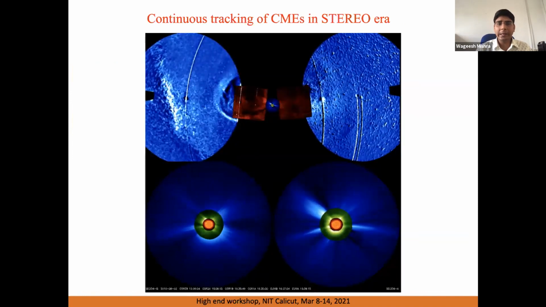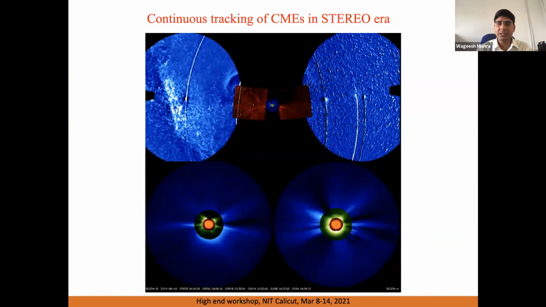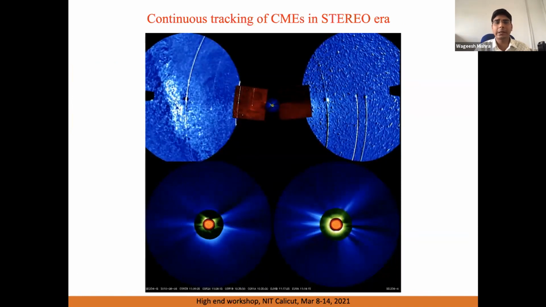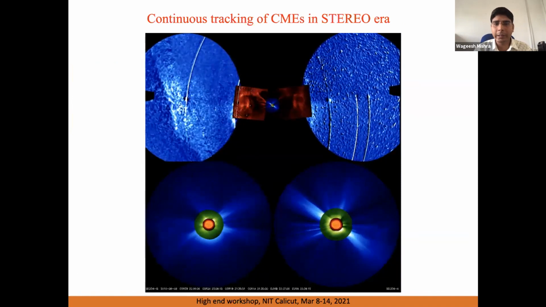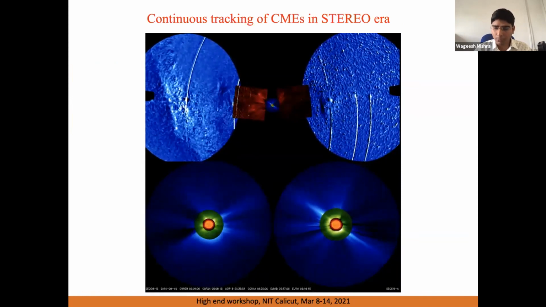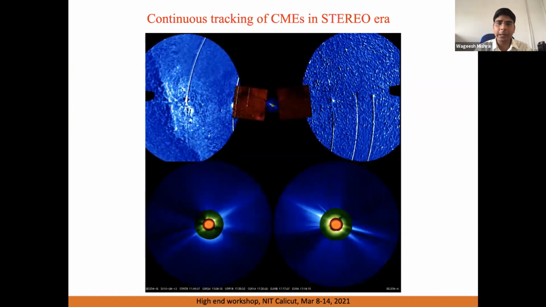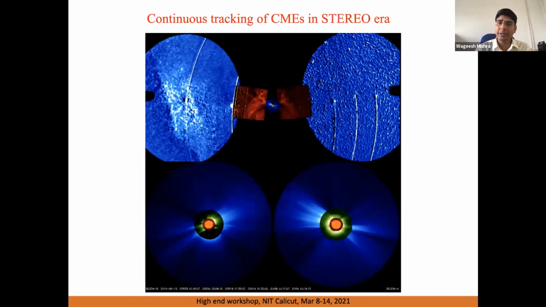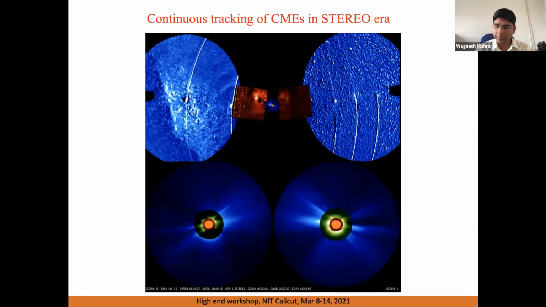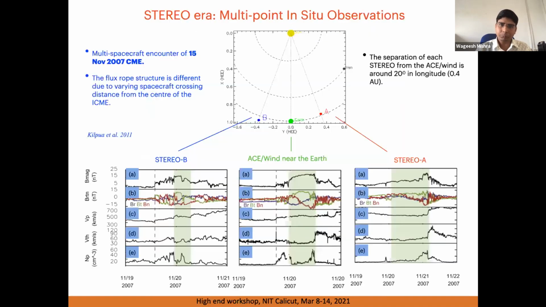As I highlighted before, CMEs can be tracked using STEREO observations, and this mission is very powerful as it has observed a few hundred CMEs, and now we have enough data to look at the CME picture in more detail, and the forces acting on it, how they move, when they arrive at the Earth, what their speed is, and with that speed, how they perturb the Earth's magnetosphere. So these things can be studied.